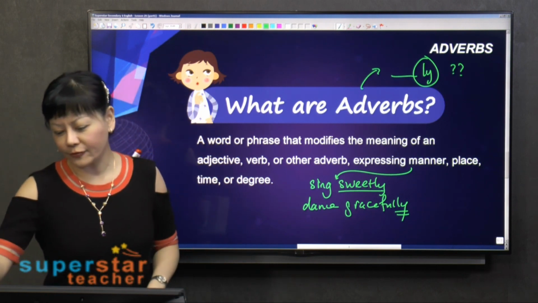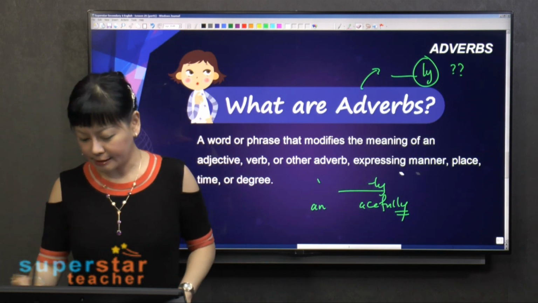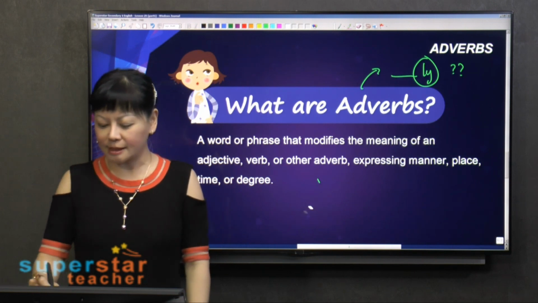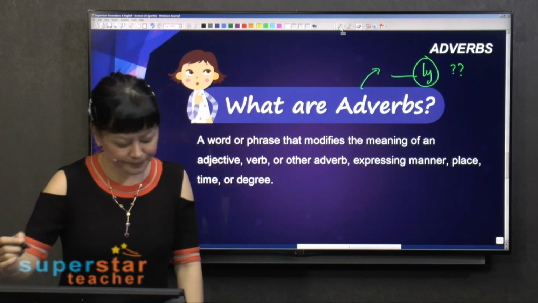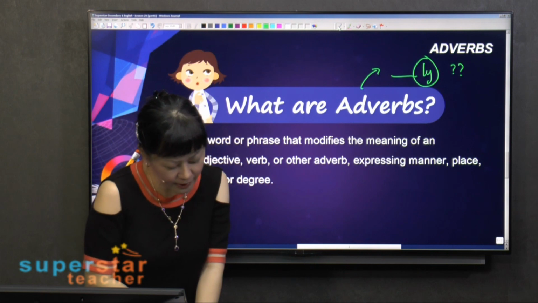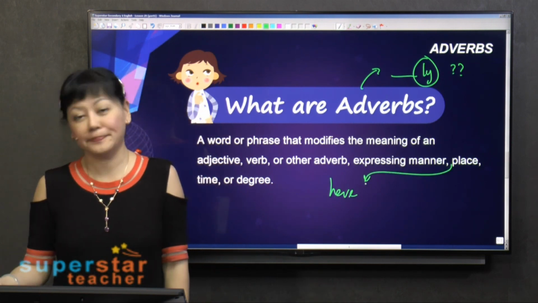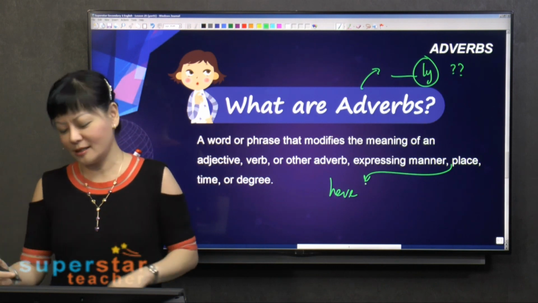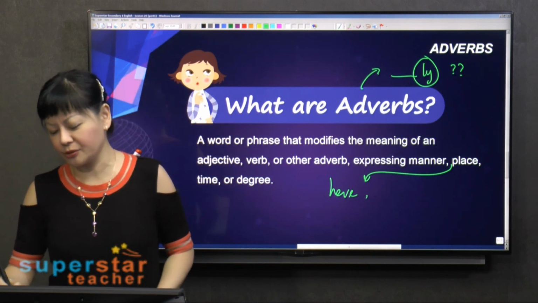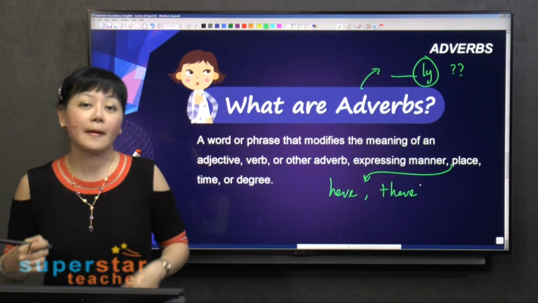Now we also have adverbs of place. What are adverbs of place? Basically they tell you about the location in which the action happened. So adverbs of place might be, for example, here. Come here now. Or over there. So there is also an adverb, but of place.